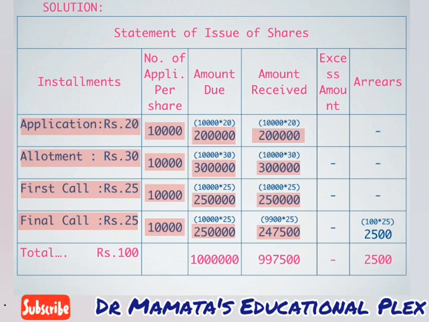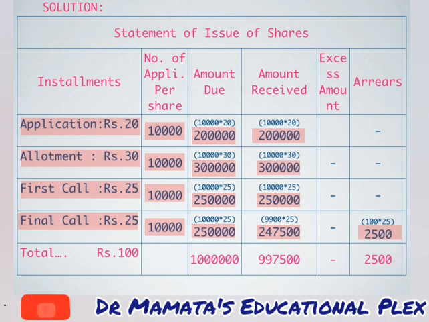Now we have received the amount of 9,900 shares only, so 100 shares are in arrears. On these 100 shares only, the final call is not paid, so 25 rupees of final call. 100 multiplied by 25, the amount comes to 2,500 rupees in arrears. So these 100 shares are in arrears, whose valuation becomes 2,500. Here we can see the total of amount due is 10 lakhs, and the total of amount received and arrears is also given here.